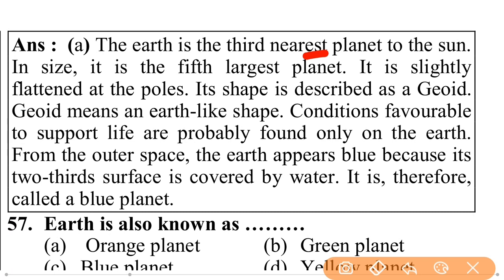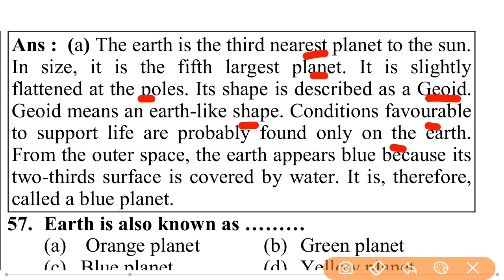It is the fifth largest planet in size. It is slightly flattened at the poles. Its shape is described as geoid. Geoid means an Earth-like shape. Conditions favorable to support life are probably found only on Earth.